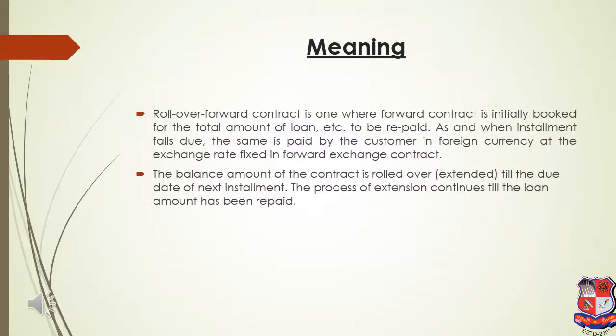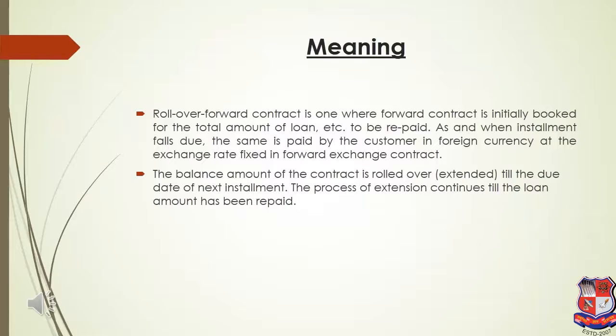It will be more clear when we see the same example in the further slides, so definitely you will be getting this with facts and figures. The balance amount of the contract is rolled over till the due date of the next installment, and the process of extension continues till the loan has been repaid. As I said, initially I'll take all 3 lakh, I'll use 1 lakh after 6 months, and again I'll sell it back, which is called a rollover contract. I'll use whatever I want, and the remaining extra I'll again sell to the bank. That is called a rollover contract.